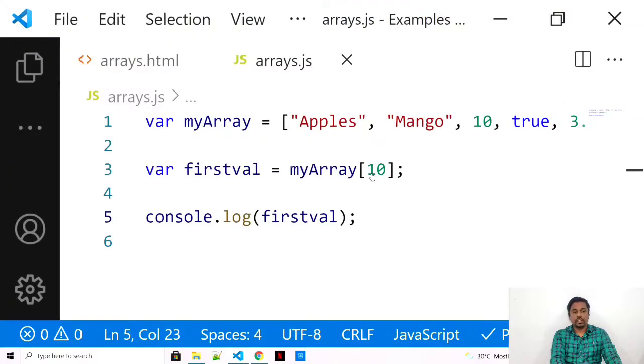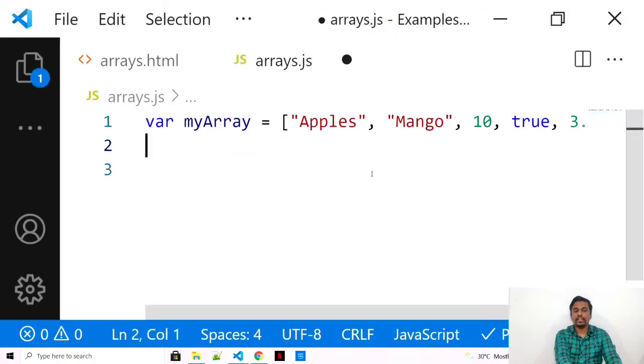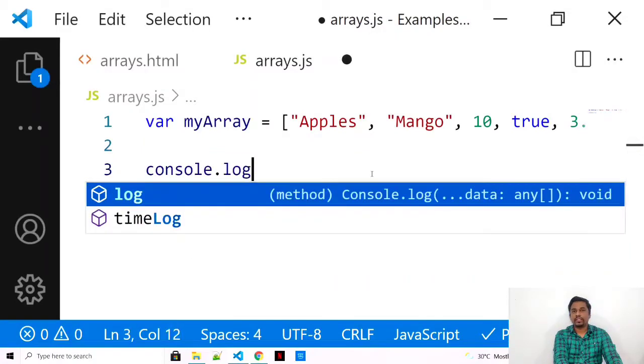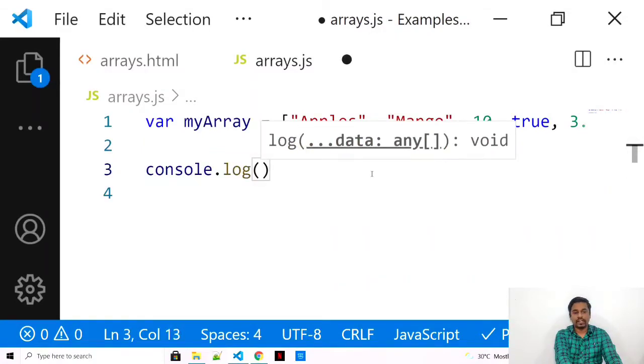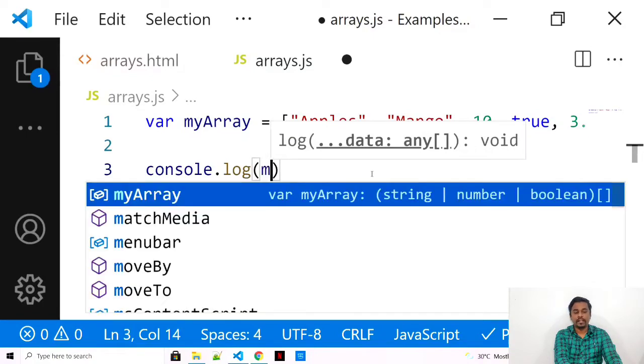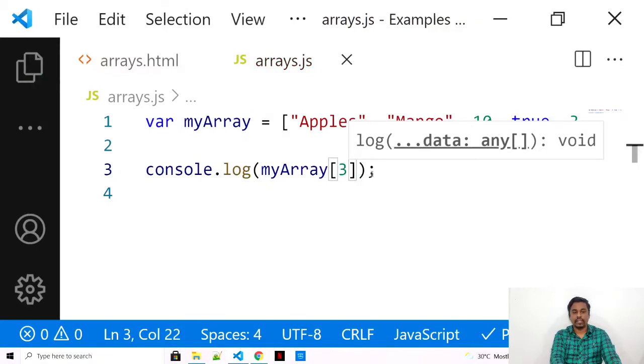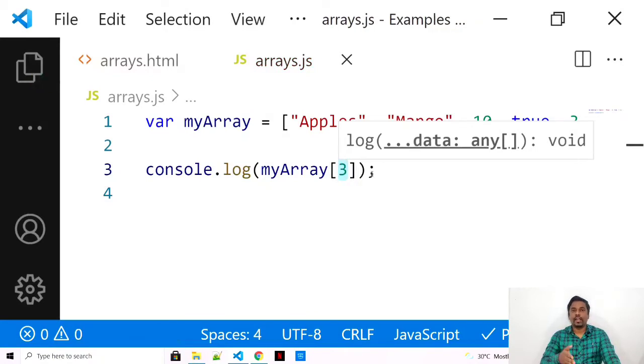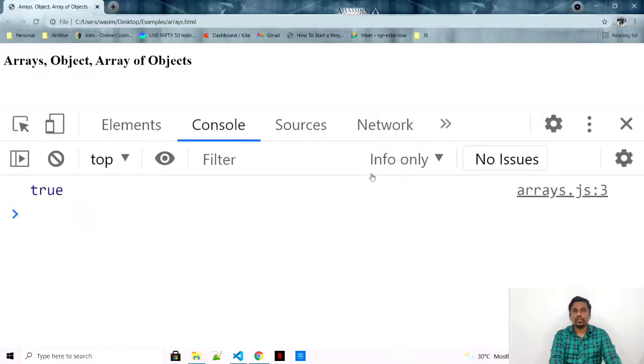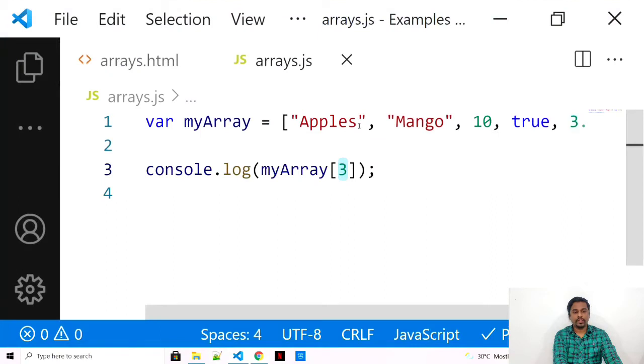So now, as we are talking about array, instead of storing the value in a variable, I can directly print something from my array. Let's say I want to print something which is on the 4th position, on the 3rd index, but the actual position is 4. So let's see. So 1, 2 and 3. So my array of 3 is your array.